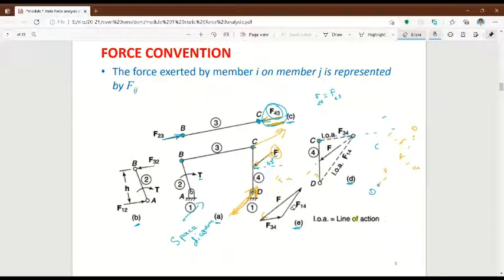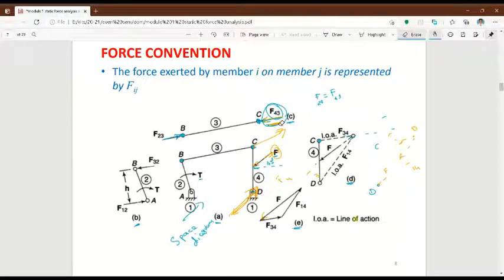So now if I measure F34, I will get the value. I have to measure this diagram and I will get the force value of F34. Then substitute the value here. F34 and F43 both are same.